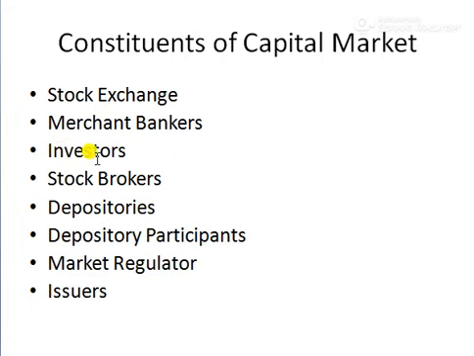Next, investors. Investors are the most important part of capital market, as they are the ones who spend capital in subscribing the shares which are issued by issuers. They subscribe shares in the primary market in the form of IPO, initial public offer, rights issue, private placement. Through these modes, the investor buys shares from the company in the primary market.